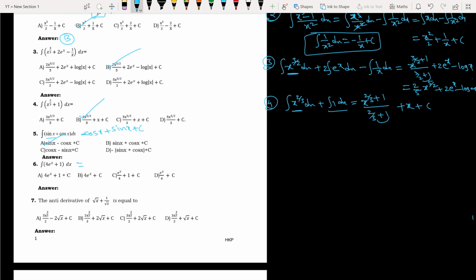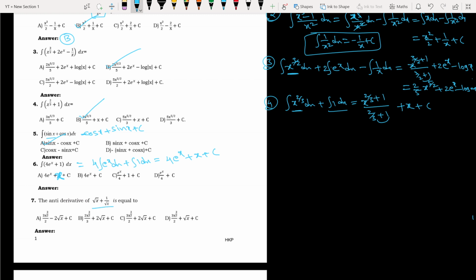So for this question, 4 outside, integration of e power x. So 4 integration of e power x dx plus 1 dx, right? 4 outside integration of e power x plus integration of 1 dx is x plus c. Clear. So which option is correct? x plus x. So no option is given properly. So you take 4 e power x plus c. This is the correct option.